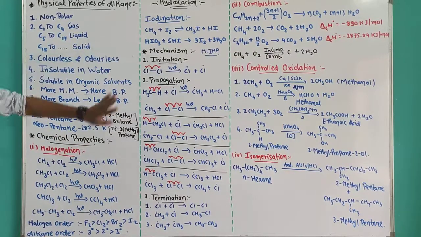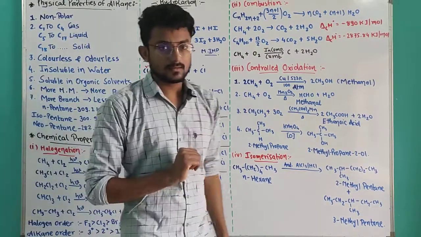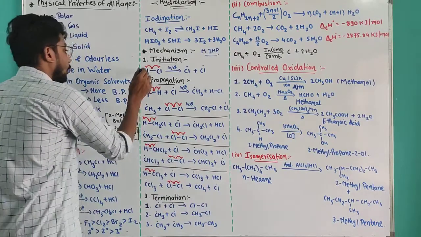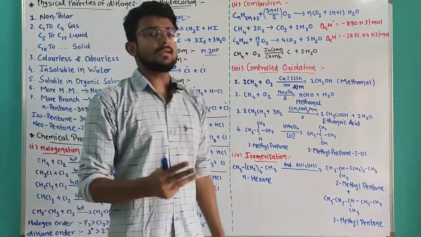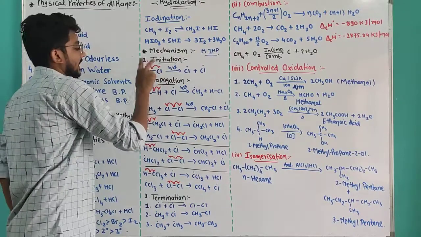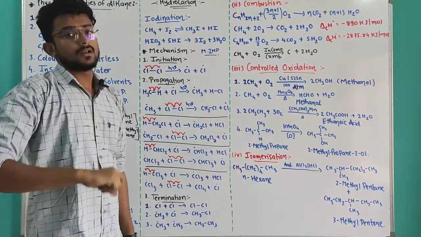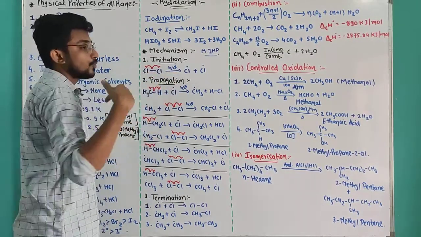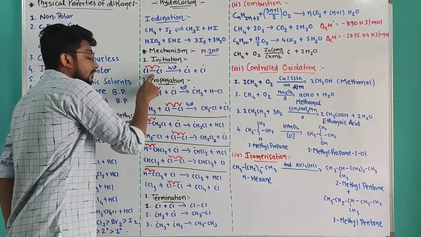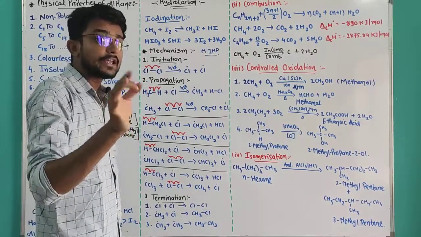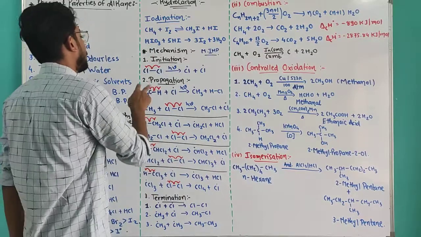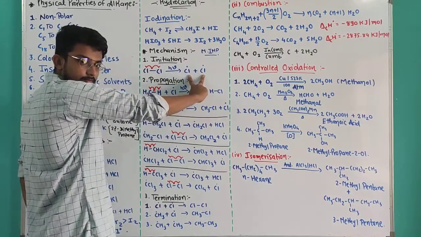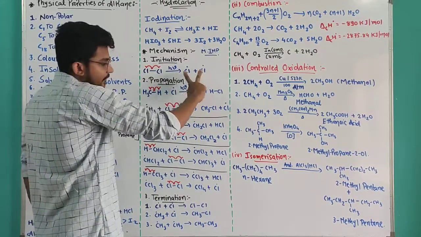Okay, let's talk about the initiation. We have a total of 3 types of bonds: carbon-carbon bond, carbon-hydrogen bond, and chlorine-chlorine bond. Among these 3 bonds, the chlorine-chlorine bond is least stable. That's why, in the presence of sunlight, this bond is going to undergo fission. Which fission? Homolytic fission. And because of homolysis, it will give me free radicals, chlorine free radicals.